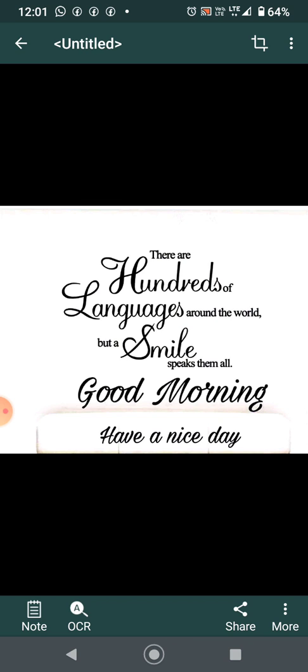Children, to start with, today I will be doing the grammar portion with you, and the topic is conjunctions. What are conjunctions in actual? Its name only tells us what conjunctions are. The word junction means joining point. So you can say conjunctions are the words which join two or more than two words or sentences.